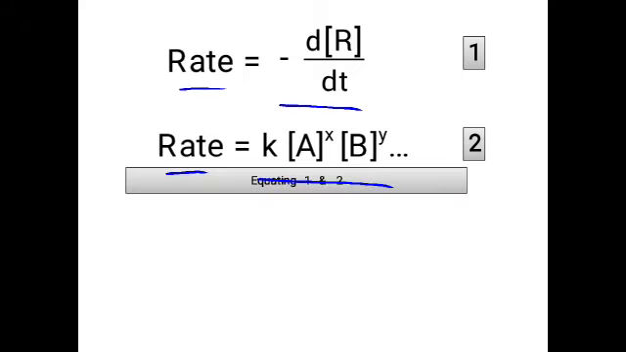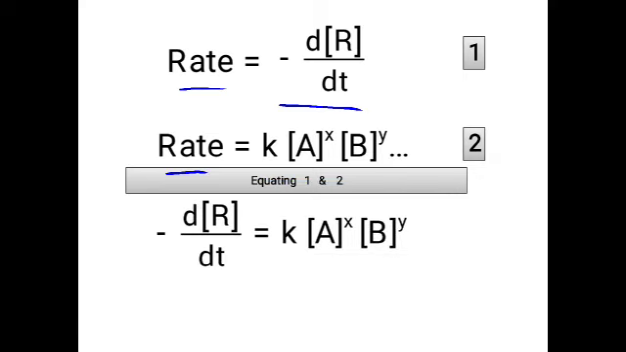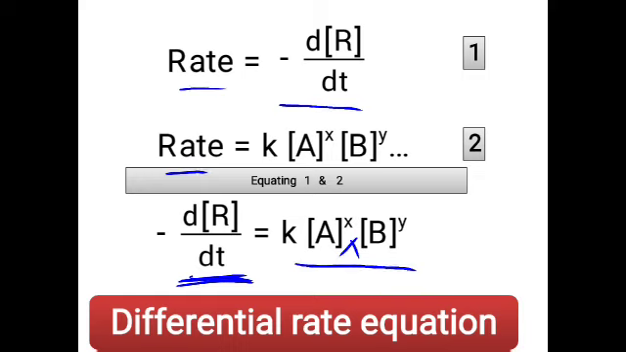So equating 1 and 2, we can write minus d[R]/dt is equal to k times [A] to the power x times [B] to the power y. Now this short equation conveys a message saying that the rate of change of concentration over time is equal to the product of the molar concentrations of the reactants raised to some power. That means the decrease in the concentration of the reactant with time is dependent on the concentration of the reactant. And this equation is also called the differential rate equation.